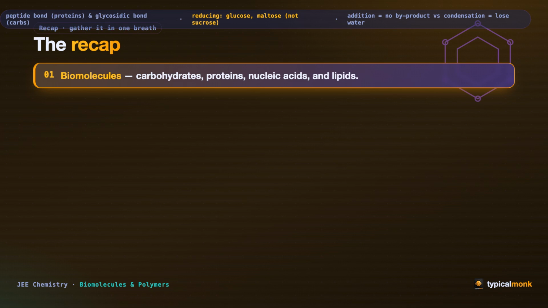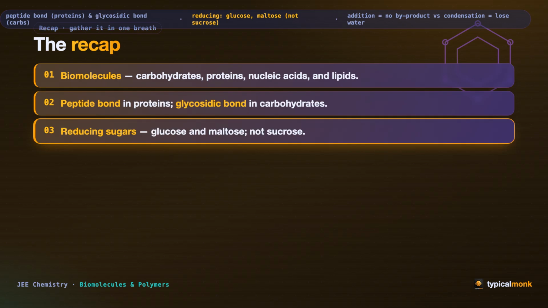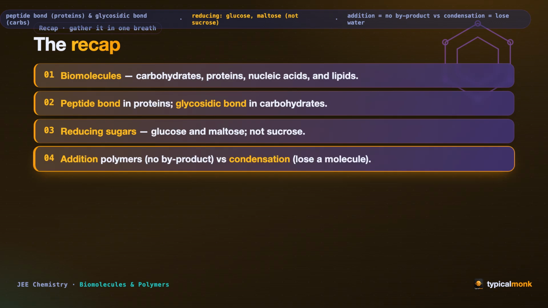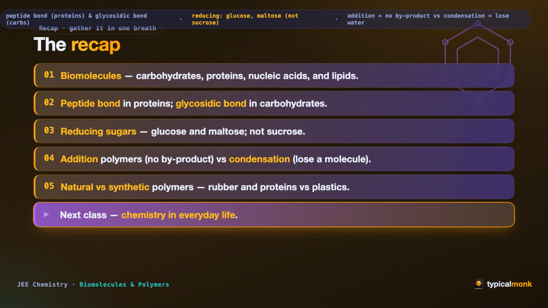Biomolecules: carbohydrates, proteins, nucleic acids and lipids. The peptide bond in proteins. The glycosidic bond in carbohydrates. Reducing sugars: glucose and maltose, not sucrose. Addition polymers with no byproduct versus condensation, which lose a molecule. Natural versus synthetic polymers: rubber and proteins against the plastics. Next class, chemistry in everyday life.